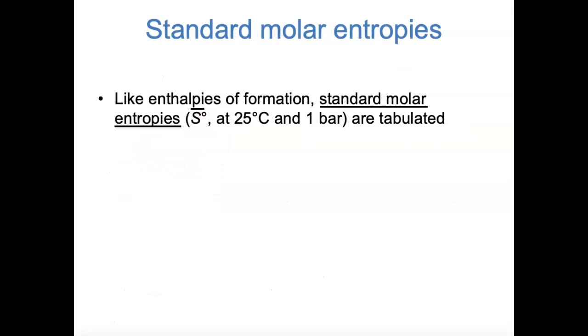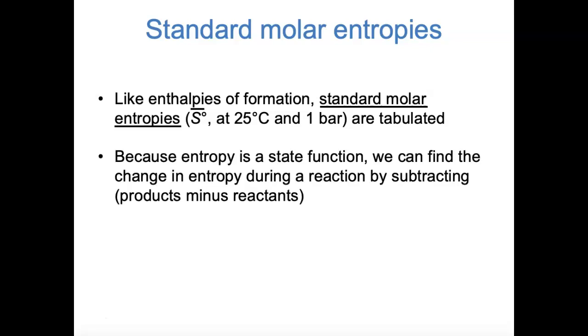At this point, we've established that every atom or molecule has a characteristic entropy under given conditions. Like standard enthalpies of formation, it's often possible to look up standard molar entropies in the backs of textbooks. A standard molar entropy is the entropy of 1 mole of a substance at 25 degrees Celsius and 1 bar, and these are often tabulated. And because entropy is a state function, if we're interested in finding delta S of a reaction, the change in entropy during a reaction, we can subtract the entropies of the products minus the entropies of the reactants.